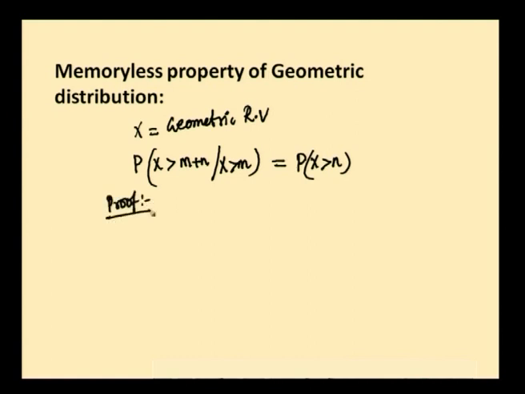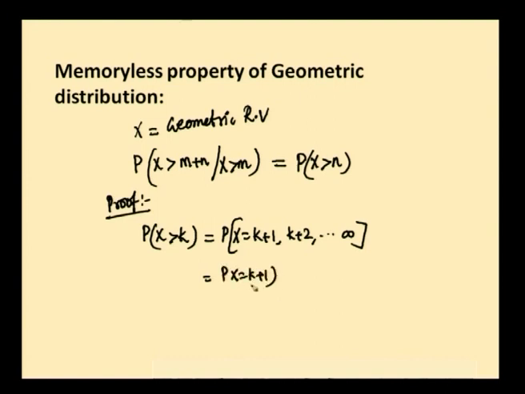Proof. Before getting into the left hand side or right hand side, let me take in general p of x greater than k for geometric distribution. P of x greater than k means p of x is equal to k plus 1, k plus 2, etc. up to infinity. So, that is p of x is equal to k plus 1 plus p of x is equal to k plus 2 plus etc. up to infinity.